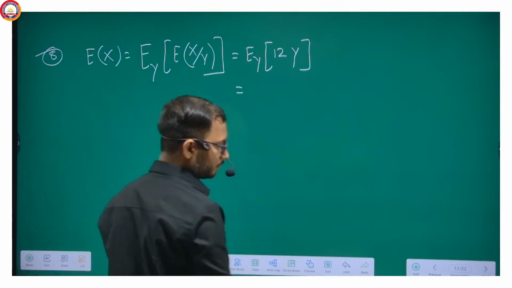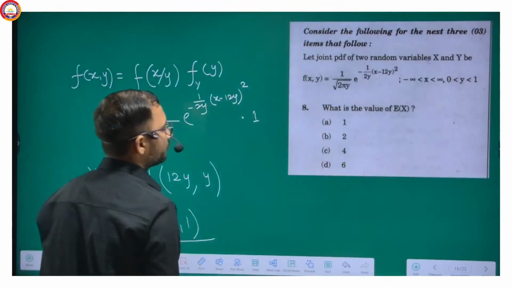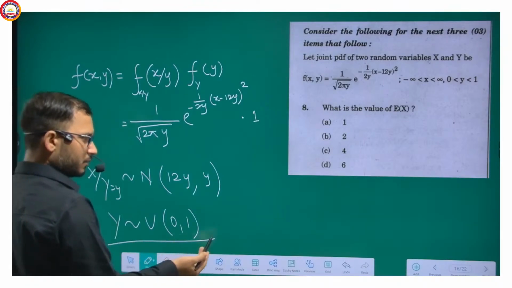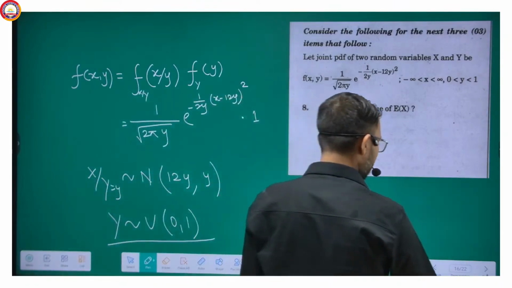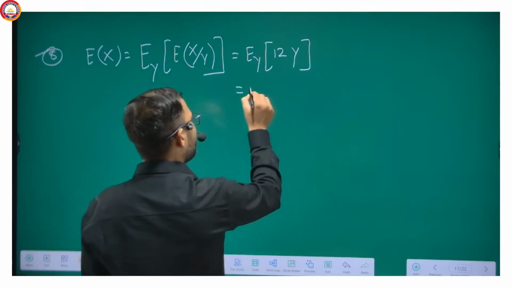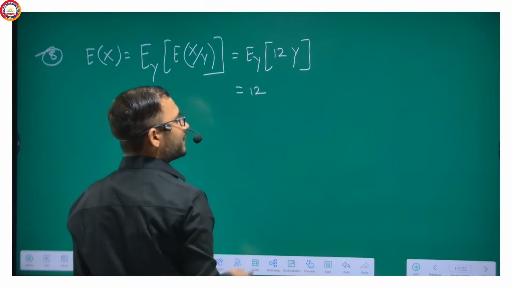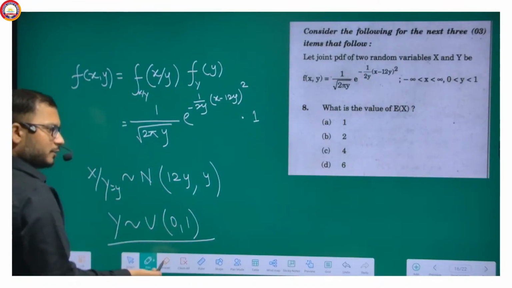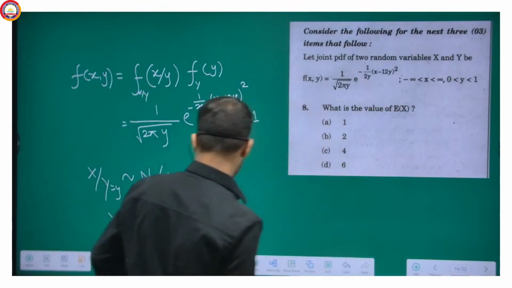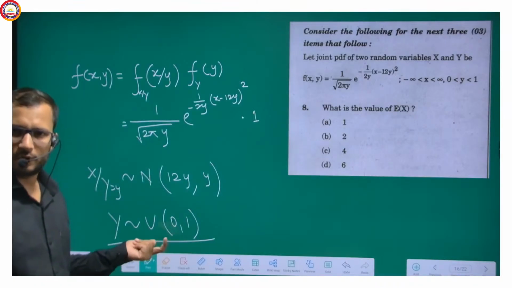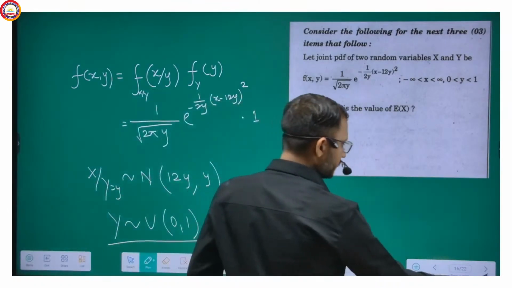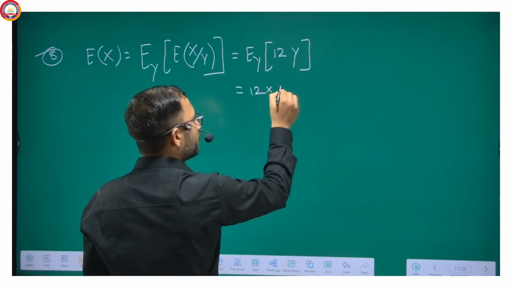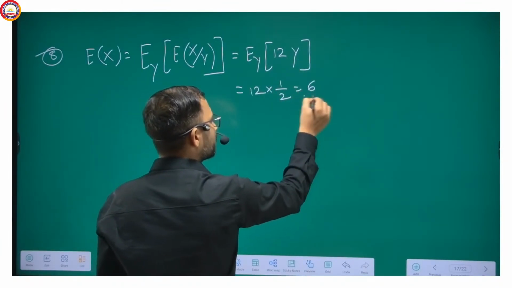Now you can see here, this is 12y. Now check here, 12 will be outside and expectation of y is, this is uniform 0, 1, so 1 by 2, that's the answer. Expectation of y is 1 by 2. So this is 6, answer.